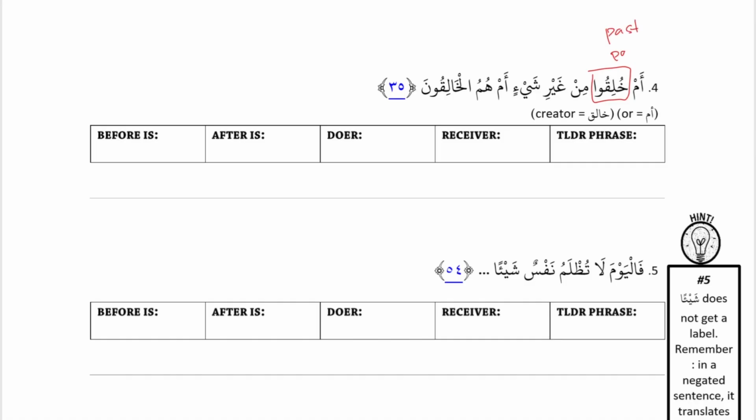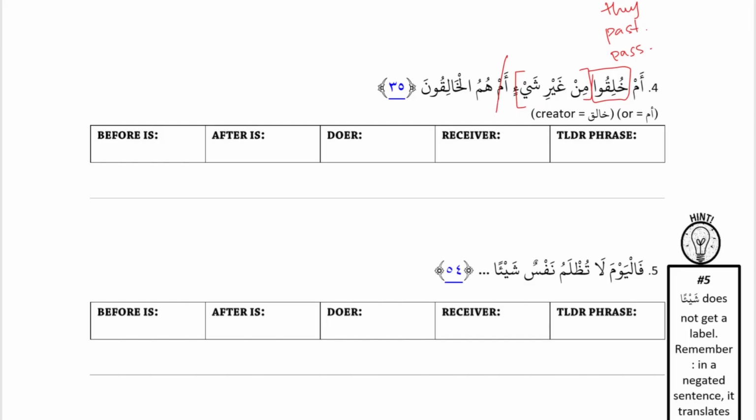Okay. And then min is related to غير because it's TLDR and what comes after. Okay. And then غير we said is always related to what comes after, because it means without, and you have to have without something. Yeah, you can't just stop at without, so it's always going to be related to the word after it. So من غير شيء. And then what? هم الخالقون. Is this starting a new sentence? It is. Or you can ignore it, we don't have to label it, but هم الخالقون. This is an is sentence. Good, we're starting an is sentence. Because there's no action. And then hum and al-khaliqun is 2 specific nouns, so we're going to put a break between them. Okay. And that's where is will go.